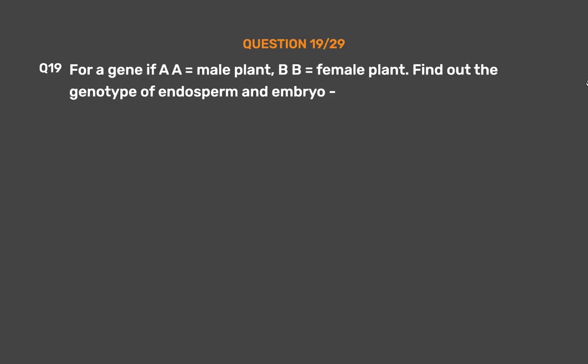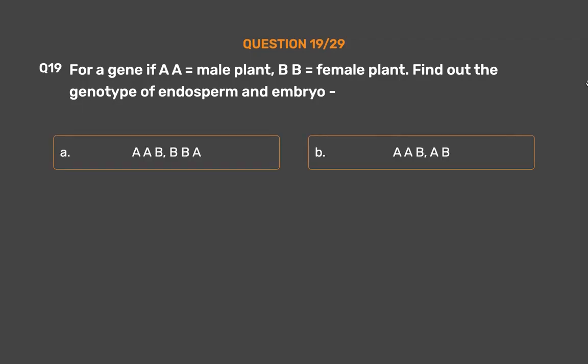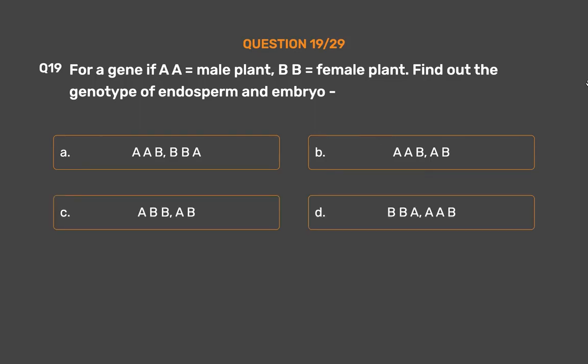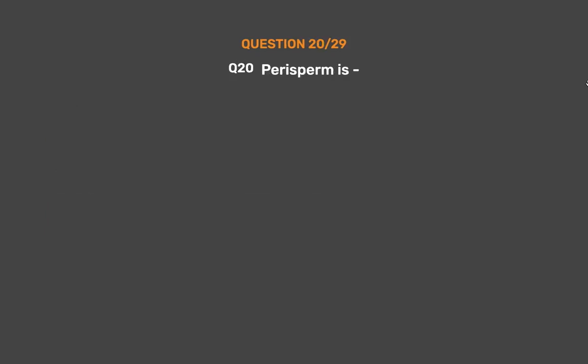Question number 19. For a gene, if A equals male plant, BB equals female plant, find out the genotype of endosperm and embryo. Option A. AAB, BBA. Option B. AAB, AB. Option C. ABB, AB. Option D. BBA, AAB. The correct answer is option C. ABB, AB.